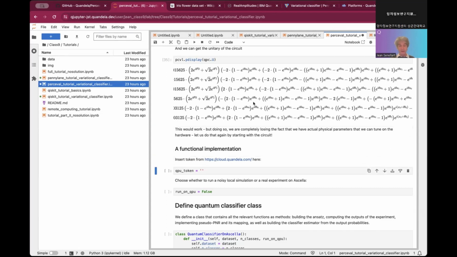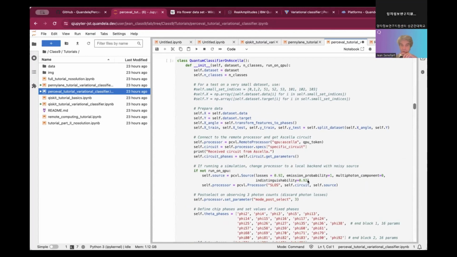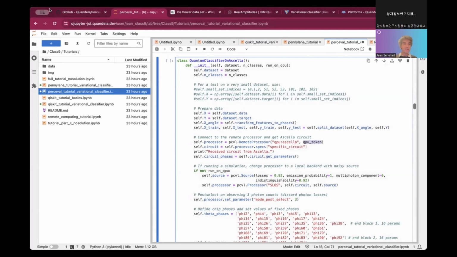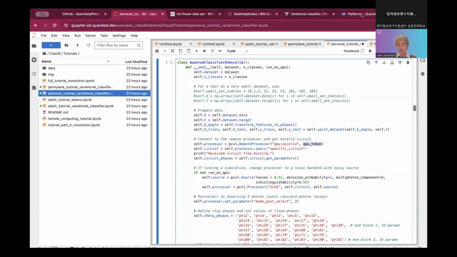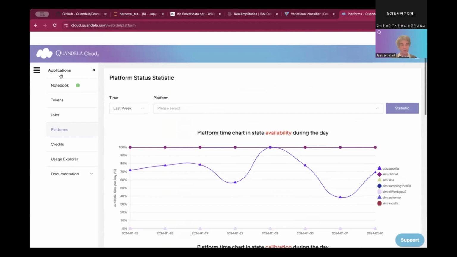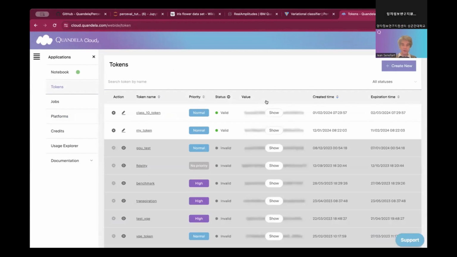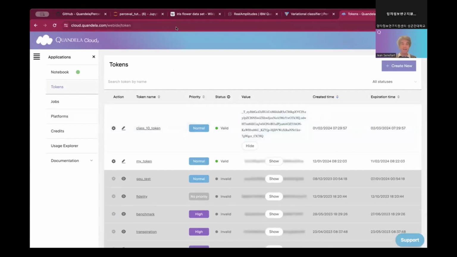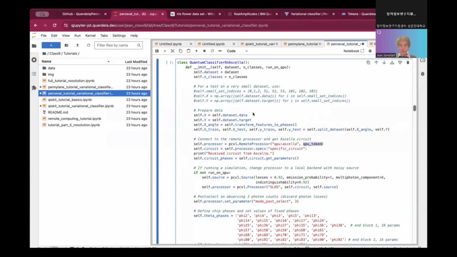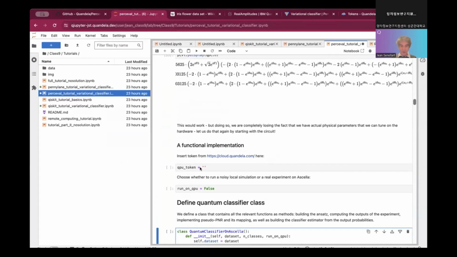So let us start. First, it is again asking for the token. I told you earlier that we don't need the token, but I'll show you if you want to put the token, because the way they will be making the request is by passing the token to the remote processor here. So this is the manual way. You don't need that, as we said earlier, because we could simply not give the token anymore. But in that notebook, I will be doing that. So it's an alternate way of doing the QP token.